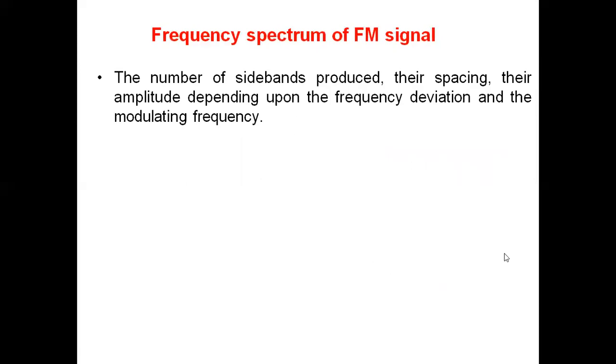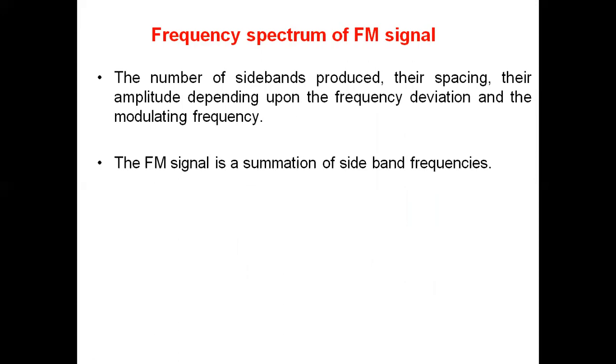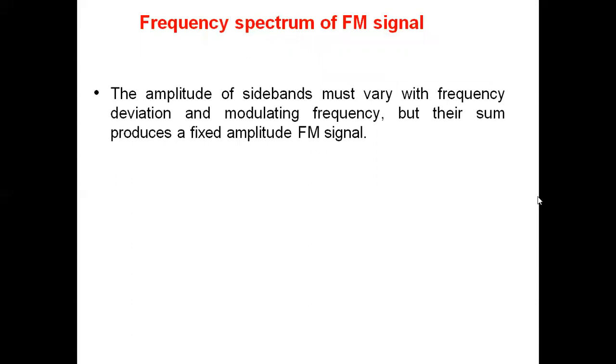So the number of sidebands produced, their spacing, and their amplitude depend upon the frequency deviation and the modulating signal frequency. The FM signal is a summation of all the sidebands: carrier, first pair of sidebands, second pair, third pair, and so on. We have n number of significant sideband pairs.